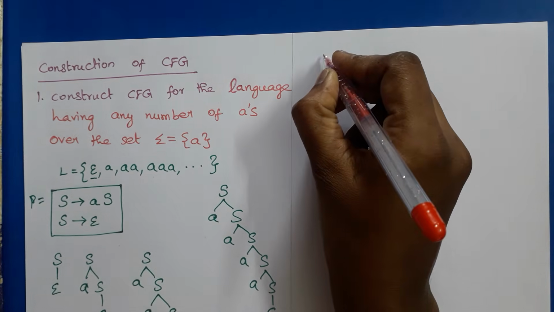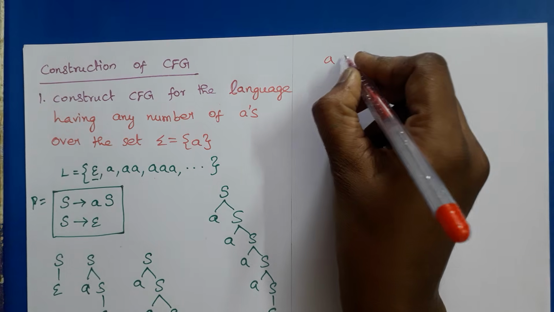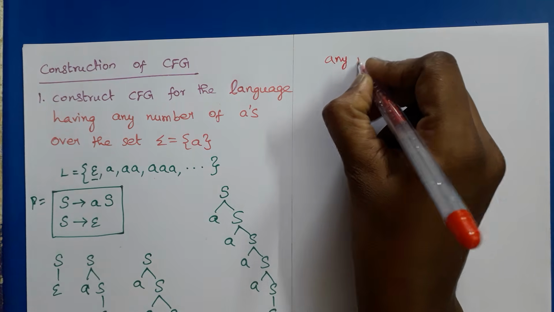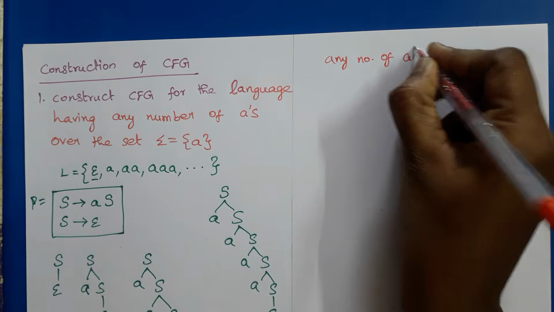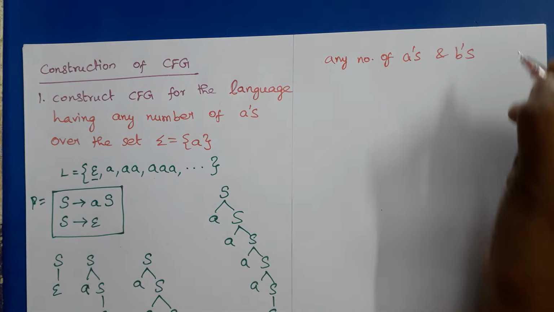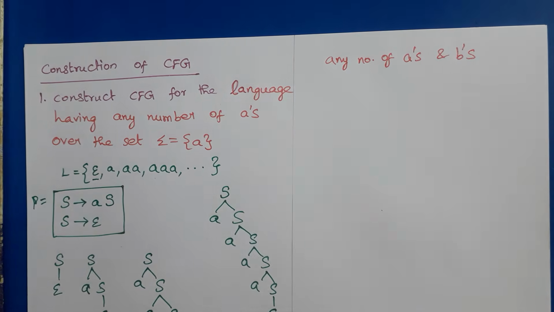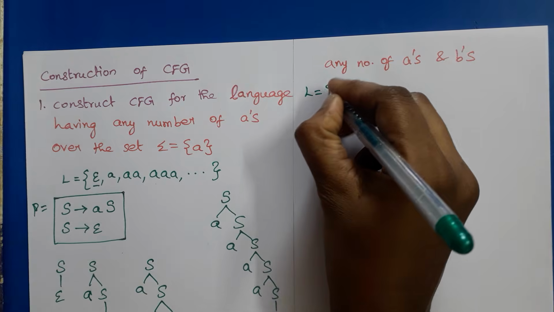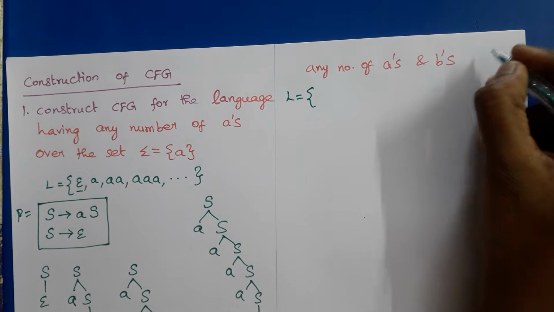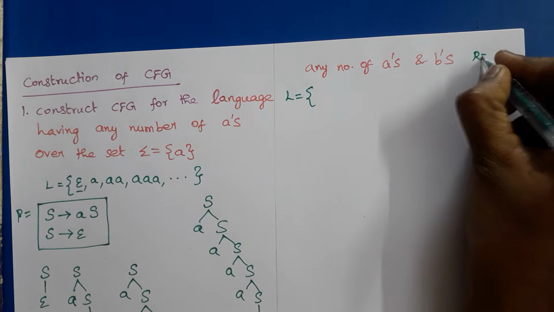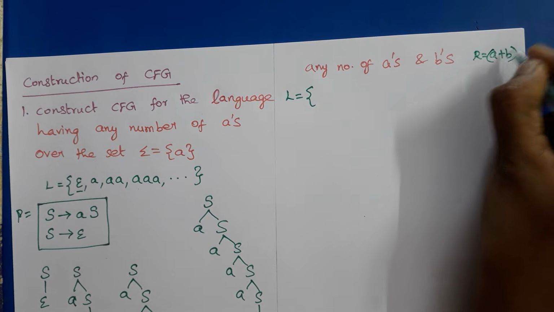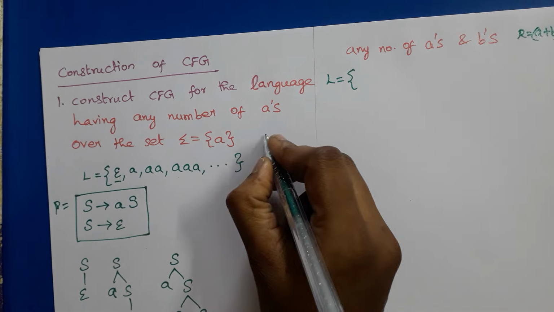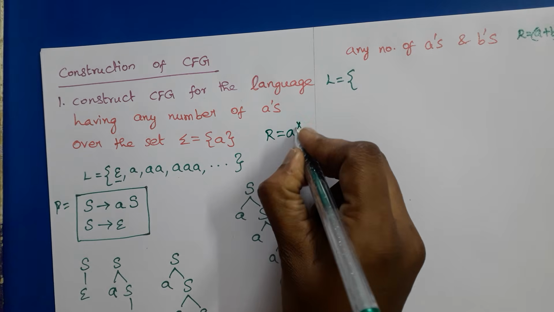Suppose we want to construct a grammar for any number of A's and B's. Any number of A's and B's, what is the language? The meaning is the regular expression (A+B) star, right? Here the corresponding regular expression for the previous one was A star.